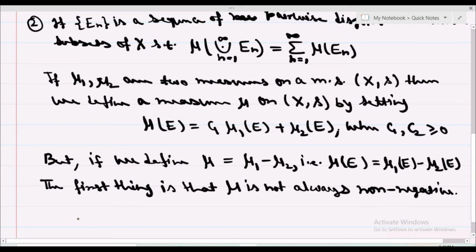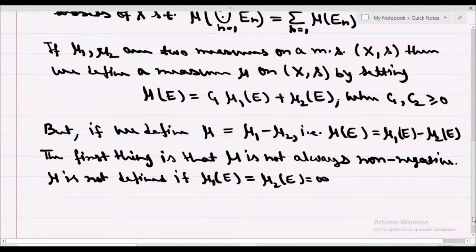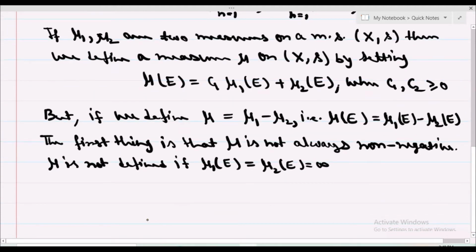One more thing is that mu is not defined if mu1 of E is equal to mu2 of E is equal to infinity. That gives the indeterminate form of mu. So before defining the signed measure, we keep this in our mind, that one of mu1 of E or mu2 of E is finite. So let us define signed measure.